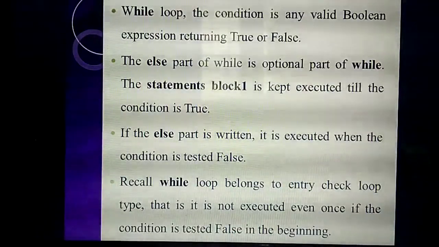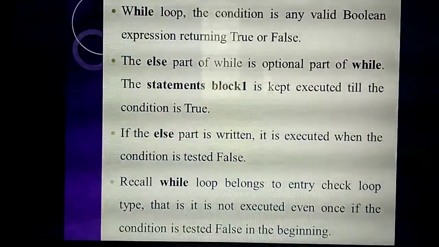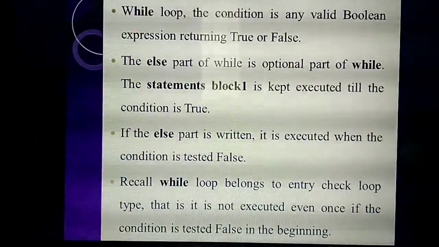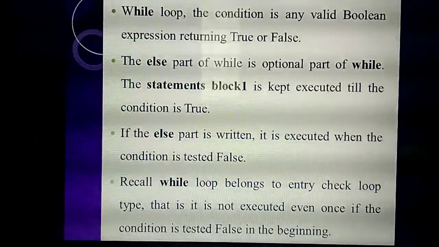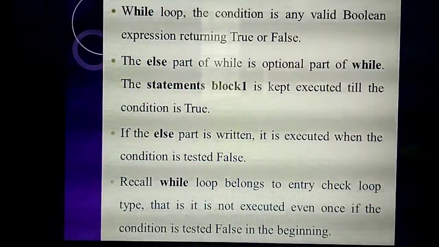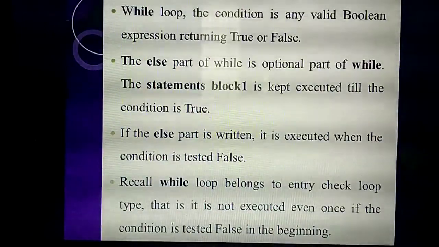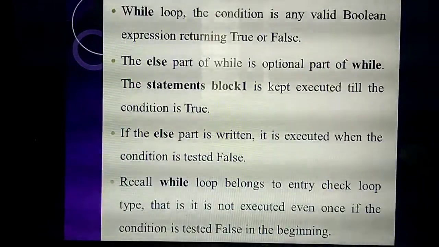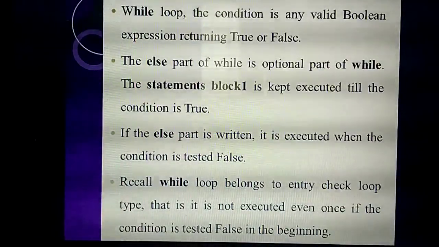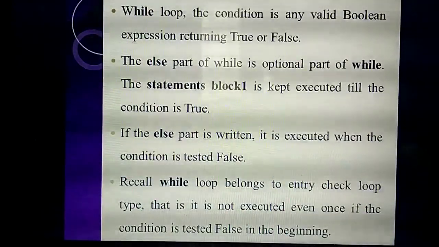Understand? So what are the things you have studied? The while loop will check how many values? Boolean values. What are the Boolean values? Either the condition becomes true or false. Here the else part is not a compulsory one. It is optional. If you need, you can include the else part, otherwise no need to include. If the condition is true, alone the true block, likewise the if statement, the true block alone is executed.